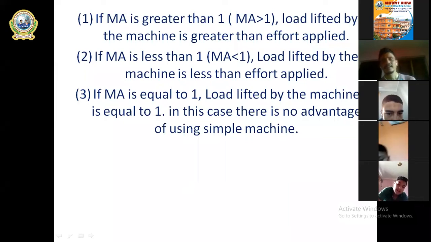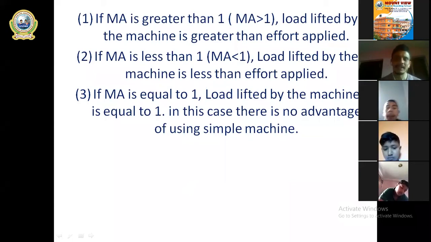Let's say if MA is less than 1, suppose by the help of a machine you want to carry a 10 Newton load, but the machine has MA less than 1. In that case, you'll have to apply more than 10 Newton force. So you get the point? If you have to carry a 10 Newton load, then you'll have to apply more than 10 Newton force because the machine is not capable since it has MA less than 1. Maybe the machine is affected by frictional force. All right, the machine is not being able to work properly.